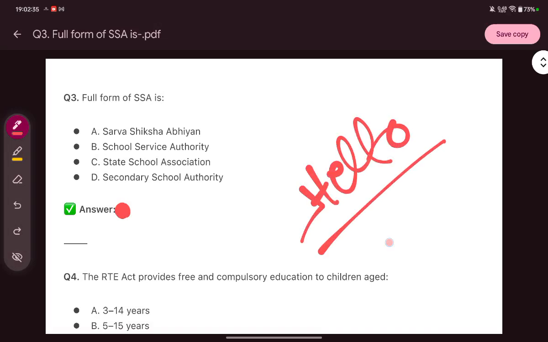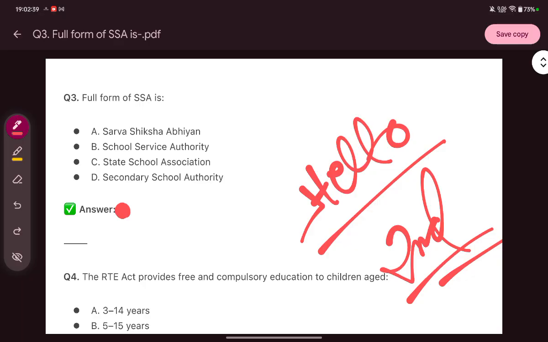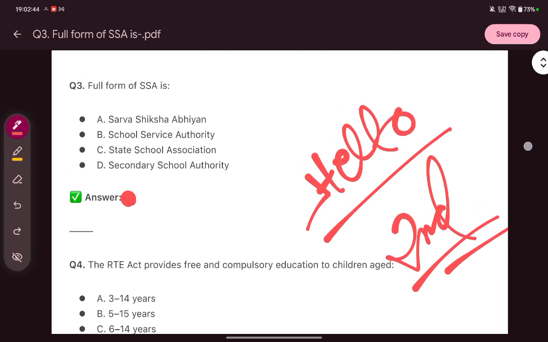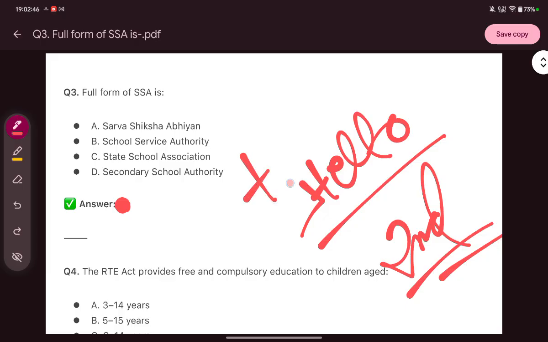So today is the second last day for our B.Ed entrance of Gauhati University. I'm sure that you have prepared well, and now it's time to test our knowledge and solve the MCQs.